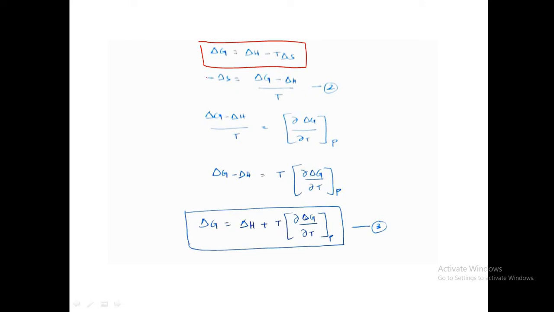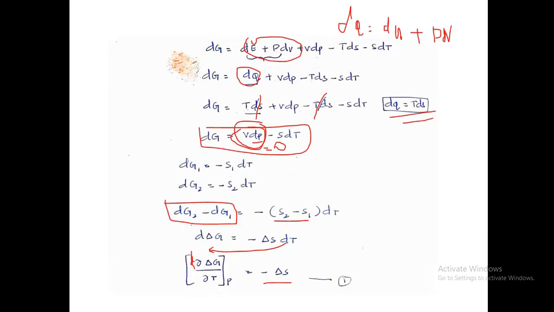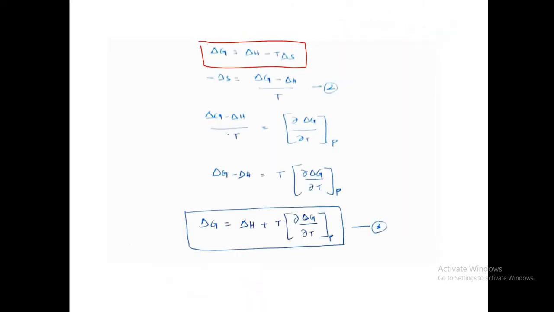So we can form the equation. Minus delta S is equal to the partial derivative of delta G with respect to T at constant pressure, and minus delta S is also equal to delta G minus delta H by T. Both are equal, so I am equating the first and second equations.